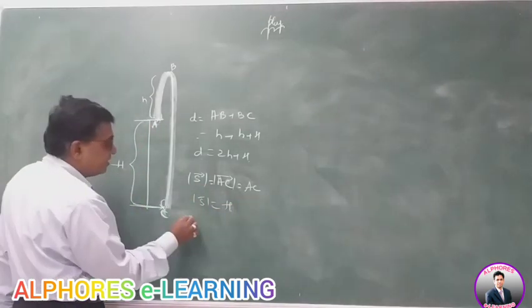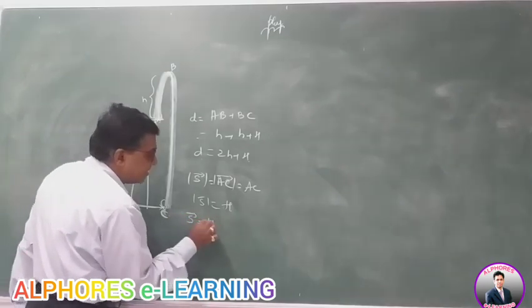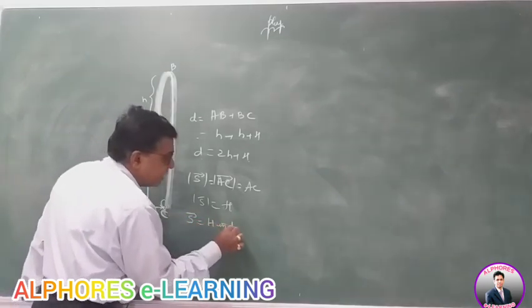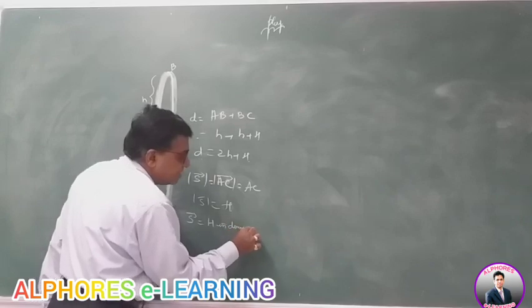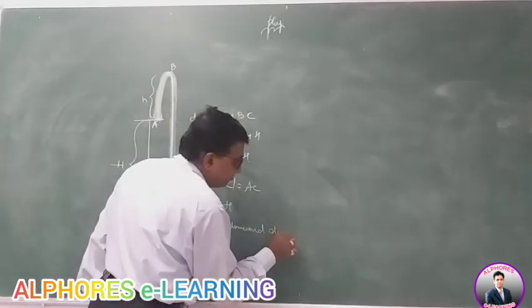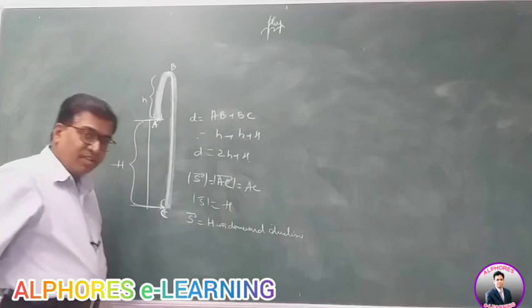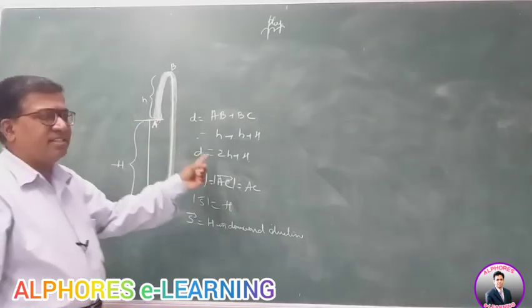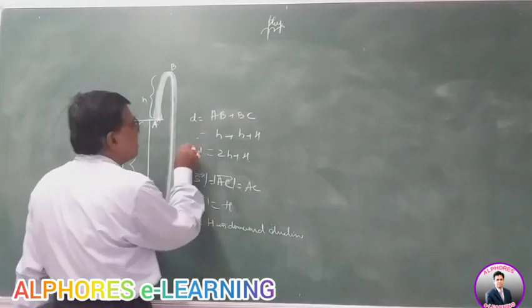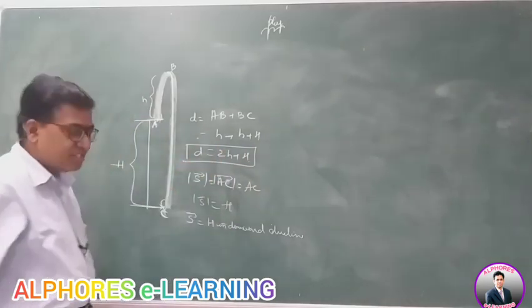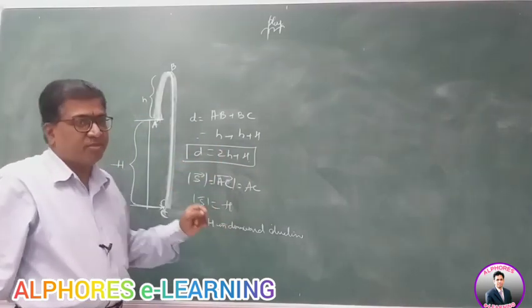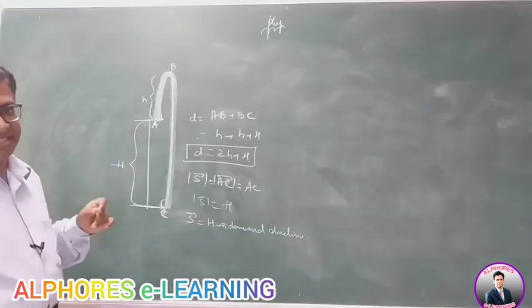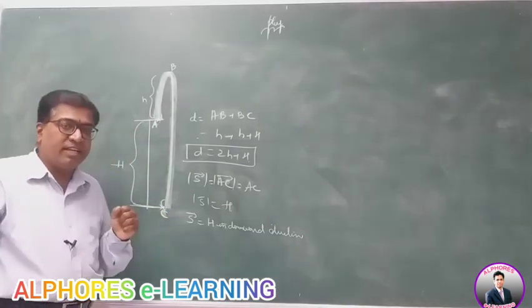Distance is just a scalar. So the distance covered is 2h plus capital H, and the displacement covered is capital H in the downward direction. So this way a question can be asked.